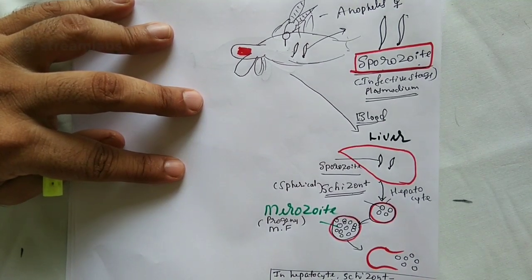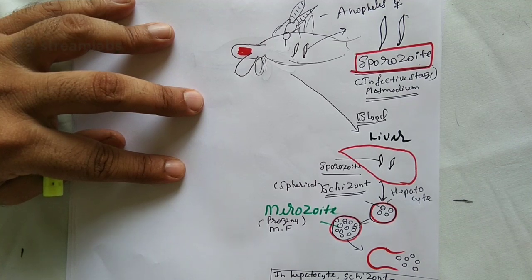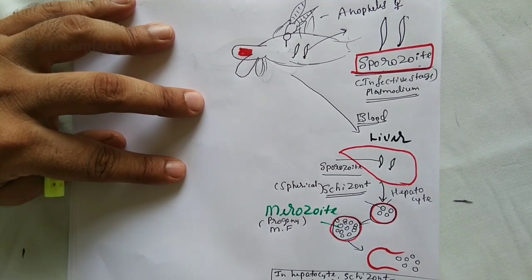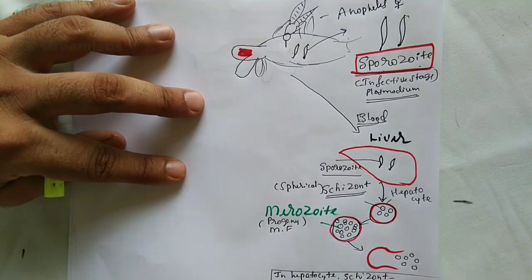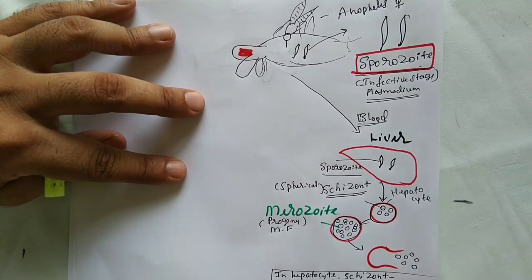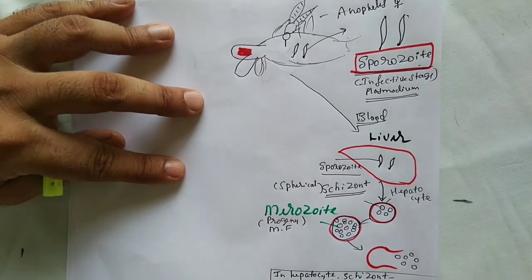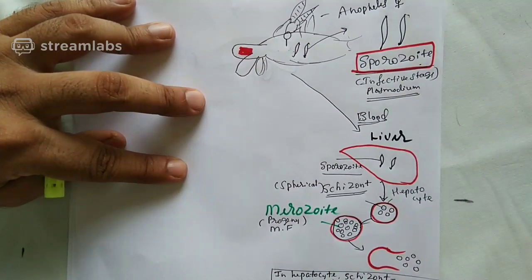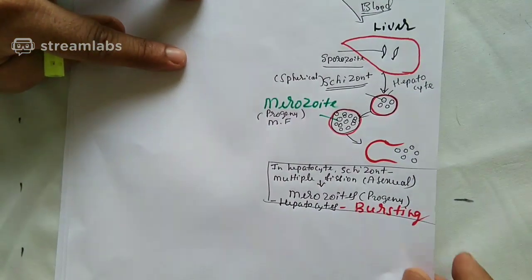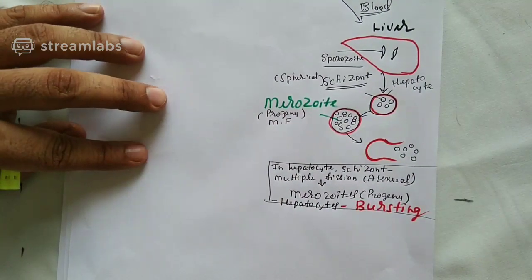And what has happened? Now the hepatocytes have undergone a condition called bursting. Hepatocytes are burst now. Hope the matter is clear till now. So I'll repeat. Oh, it was not visible for you. Yeah, now it's visible for you. Let me repeat once again. See, students, here.